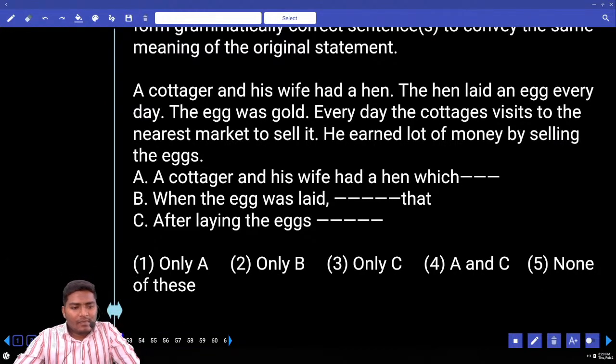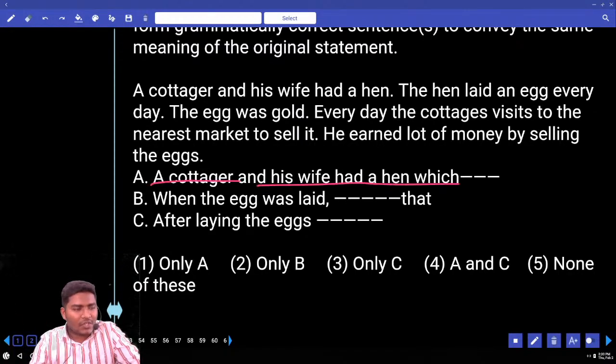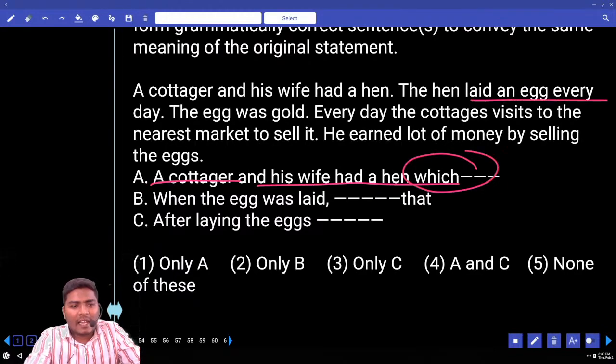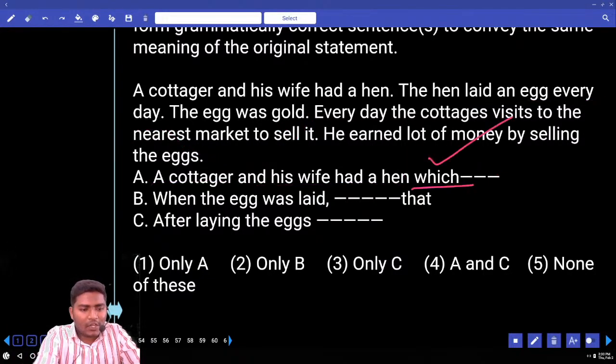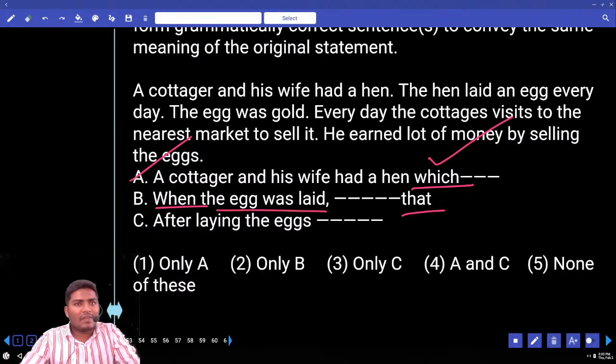Right. Now tell me the starter. Okay, forget about the story and all. Tell me the starter. Look at the first one. What is the starter here? A cottager and his wife had a hen. Tell me the continuation. Which laid an egg every day and the egg was gold. This is the continuation. So which can be used as a relative pronoun? A can be used as the continuation. Next one. Look at this second sentence. The second sentence is starting with when. When the egg was laid, dash, that is given. Now tell me the answer.